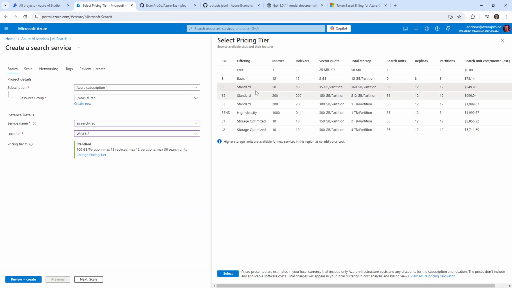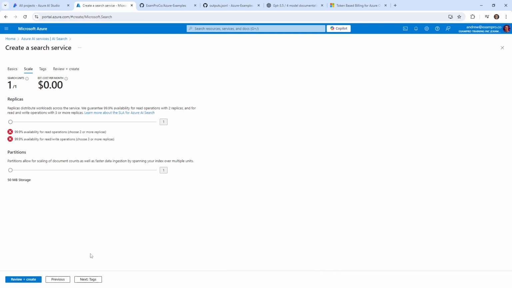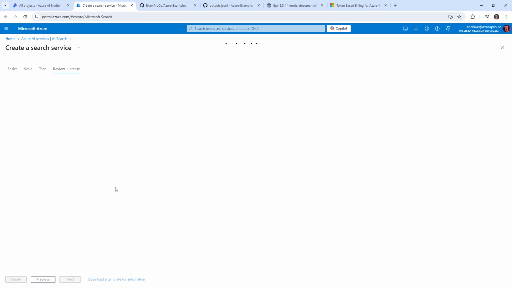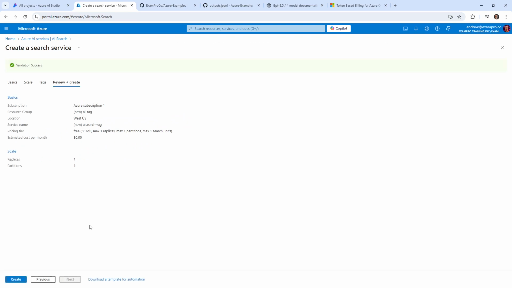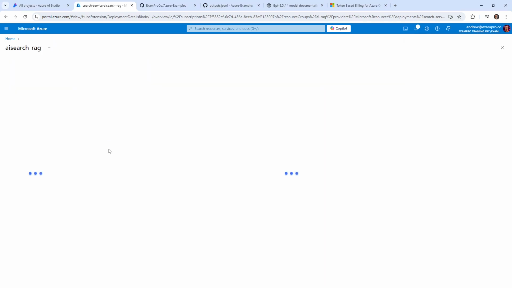And I'm going to change this down to the free tier, as we don't need to make things super expensive here. Let's go ahead, hit next. This is fine. We'll hit review create. Give it a moment and we'll create our Azure AI Search resource. Our deployment's complete. Let's go to that resource.